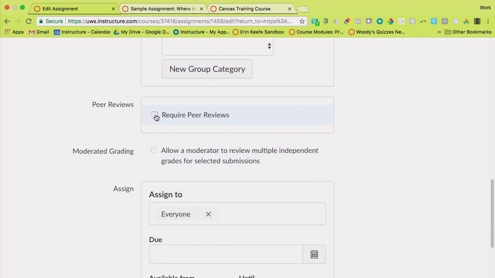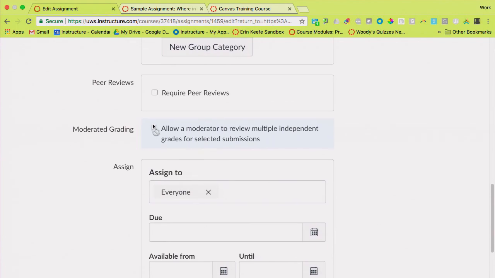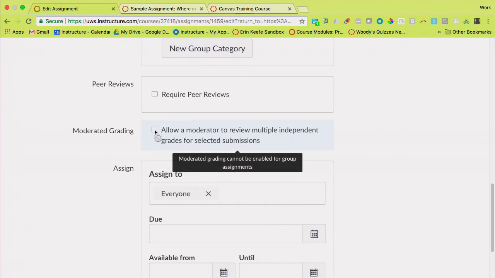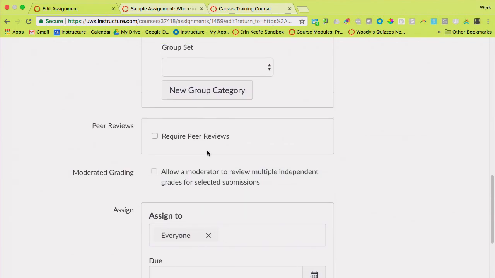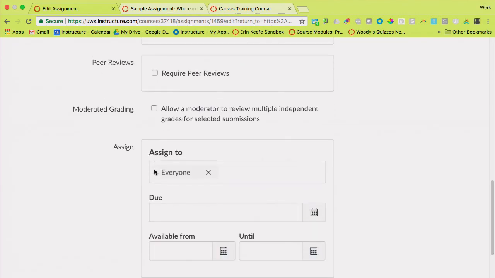You can require peer reviews on assignments, just like we could with discussions. And you can also allow for moderated grading. Not on group assignments, not going to let me do that.